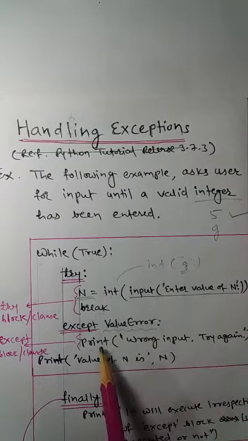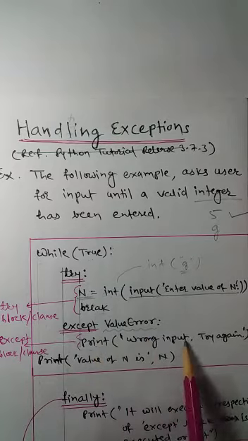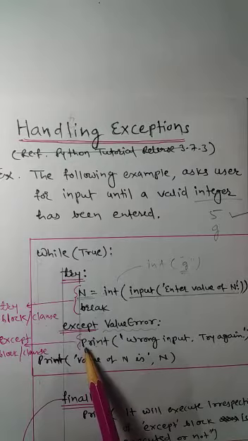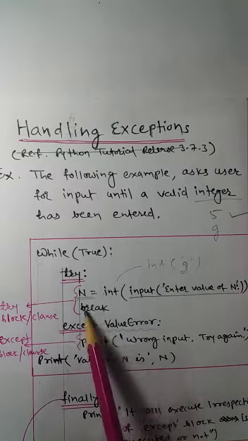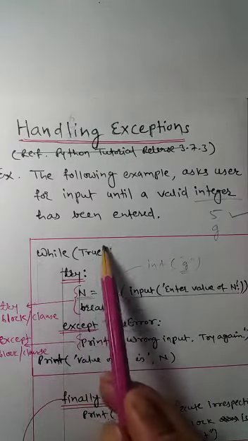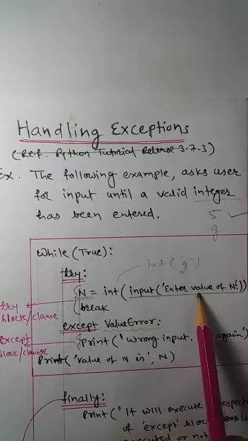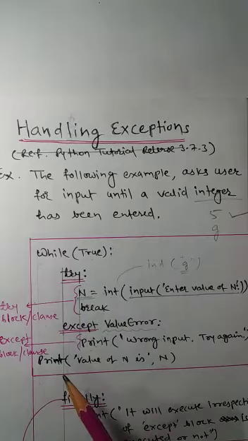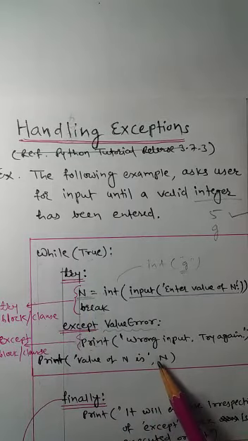So here we have written a single statement, wrong input, try again. And then again, see, it is a loop; it is not going out of the loop because break is not executed. So again it will ask the user to enter the number. When the correct number is entered, only then will it come out of the loop and print the statement value of n is whatever value you have entered.